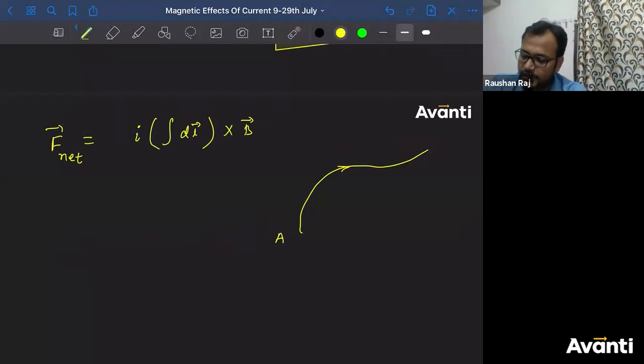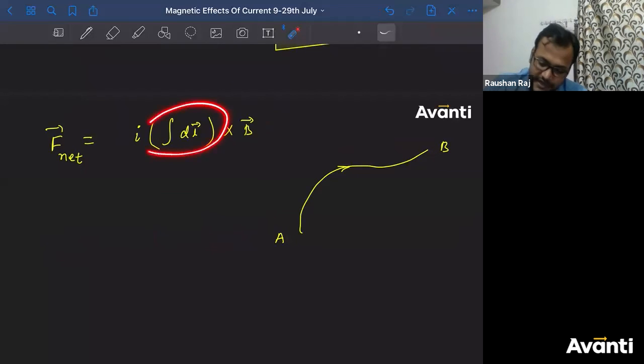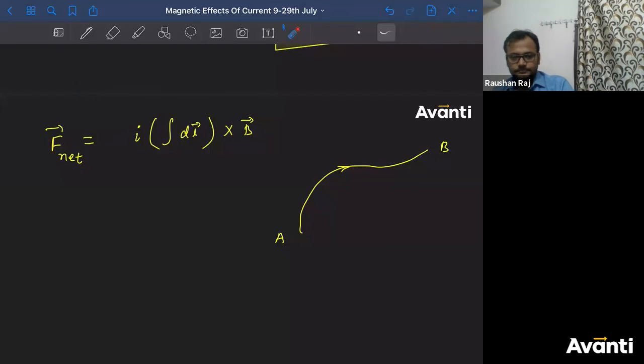If this is point A, this is point B. Tell me, what does this integral dL suggest to you? What is the meaning of integral dL here? No, Pratish. It would have been correct if dL would have been taken as a scalar quantity. Very good, Abhishek. No, Pridarshini, galat hai.